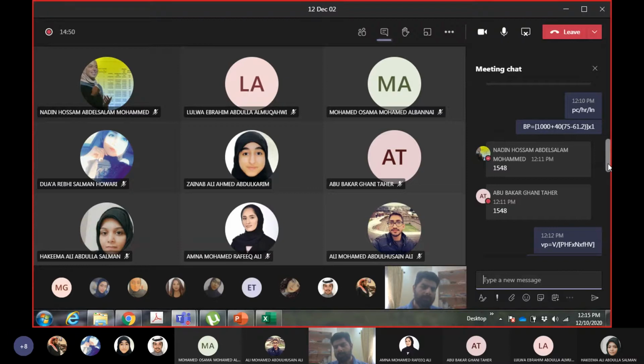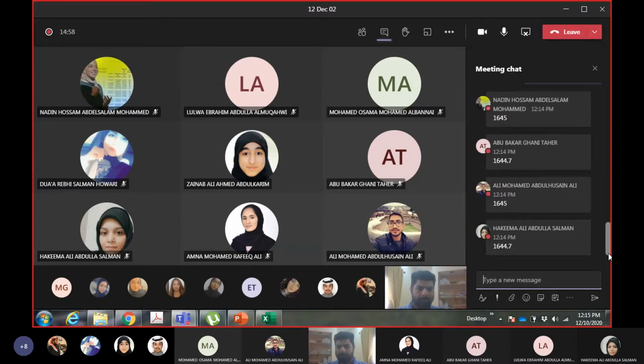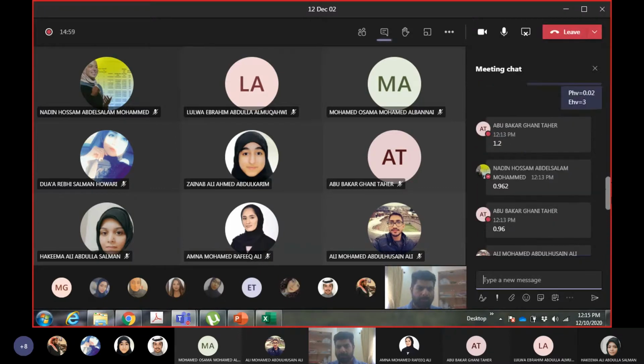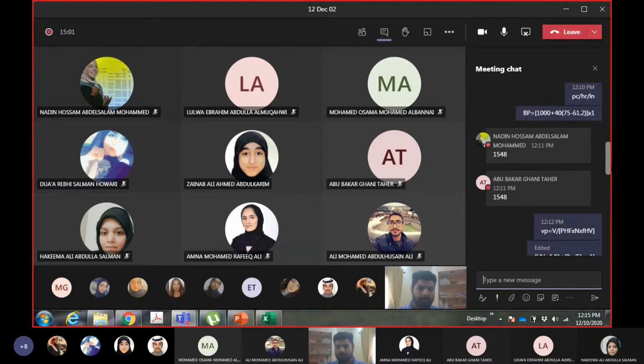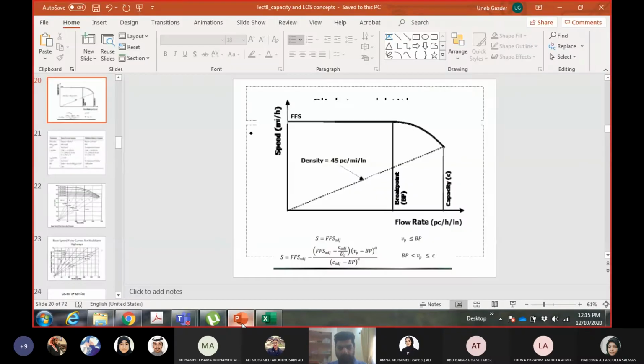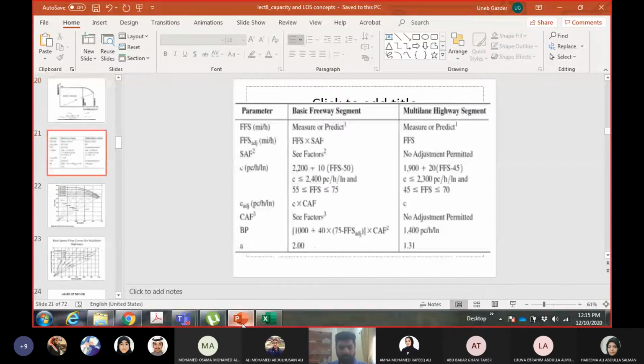Is this the correct value? I think there's a mistake, because VP is supposed to be less than the breakpoint. Equation for breakpoint, right?